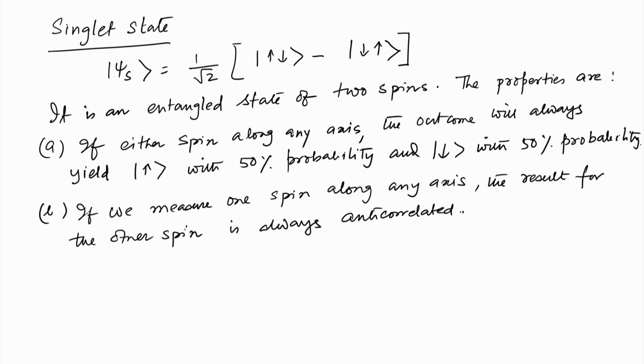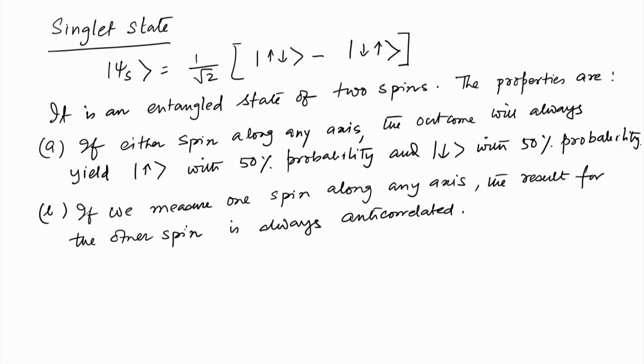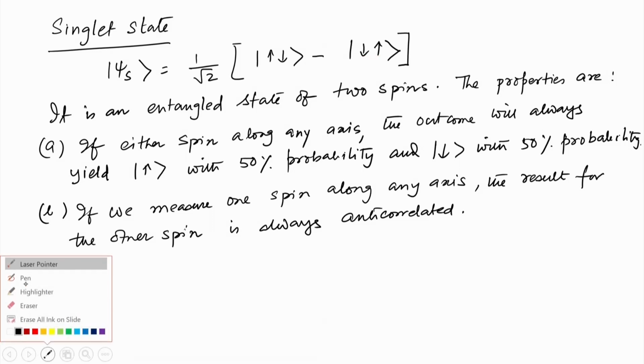So, what it means is that if one of them is found in the up state, the other is always in the down state and vice versa. So, this is what you see in this particular case, that one is in the up state and the other is in the down state, and here the first one is in the down state and the other is in the up state. So, this is a property of that singlet state. Okay, so, they are always anticorrelated.